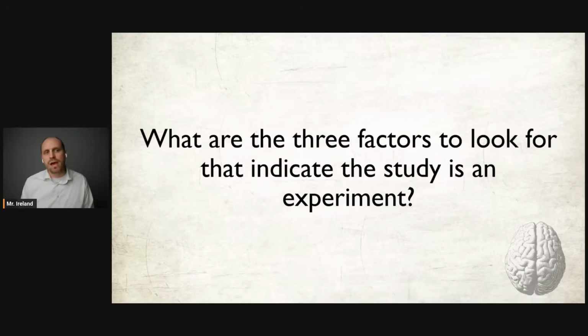What are 3 factors to look for that might indicate that the AAQ study you're looking at is an experiment? Well, the first factor to look for is random assignment. If in the study it says the researcher used random assignment, you're probably looking at an experiment in the AAQ. The second thing you should look for is the manipulation of variables, like the examples we just talked about. And along with that, if it has an experimental and a control group, or multiple experimental groups and a control group, you are most likely looking at an experiment.